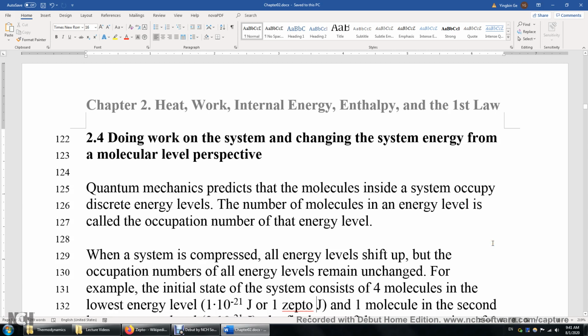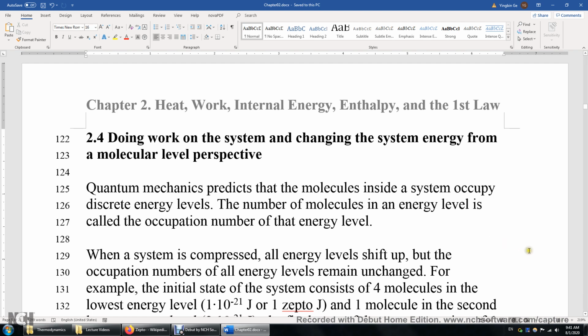Section 2.4. Doing work on the system and changing the system energy from a molecular level perspective. In quantum mechanics, we learned that molecules occupy discrete energy levels. The number of molecules in each energy level is the occupation number of that energy level. If heat flows into the system or work is done to the system, the total energy of the system increases, but in two different ways.